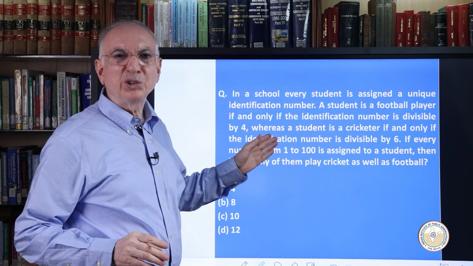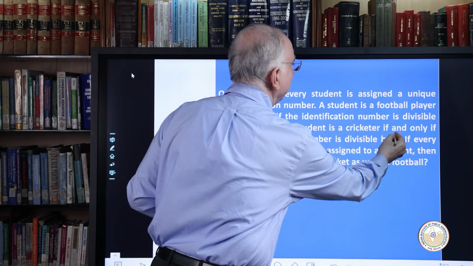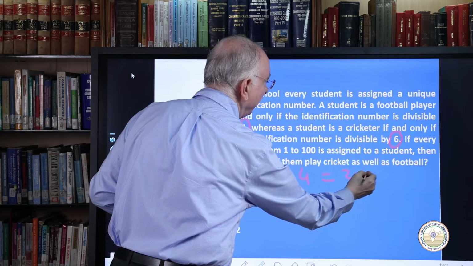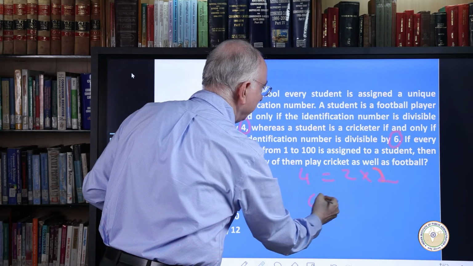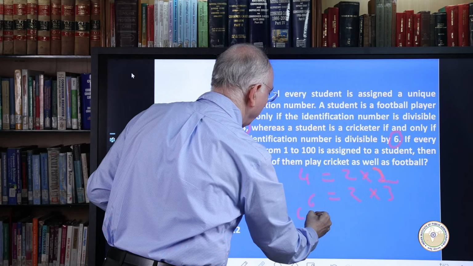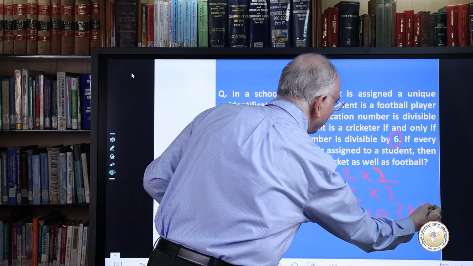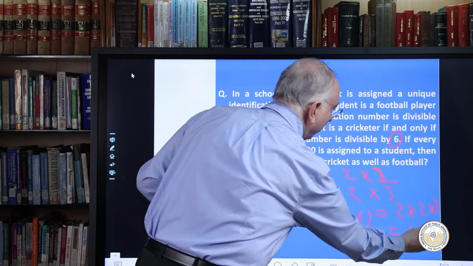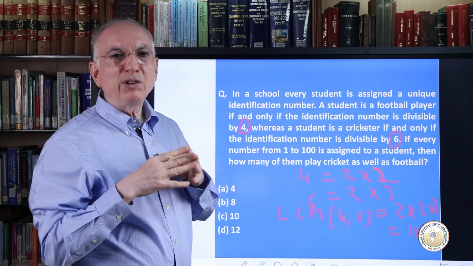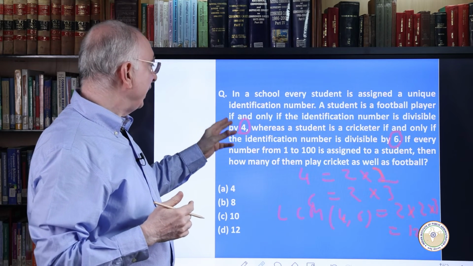In this type of question, we have to work out the LCM of the numbers 4 and 6. How do we work this out? We can write 4 as 2 into 2, then 6 is equal to 2 into 3. So the LCM of 4 and 6 will be 2 into 2 into 3, that means 12. Now we have to see which numbers between 1 and 100 are completely divisible by 12.